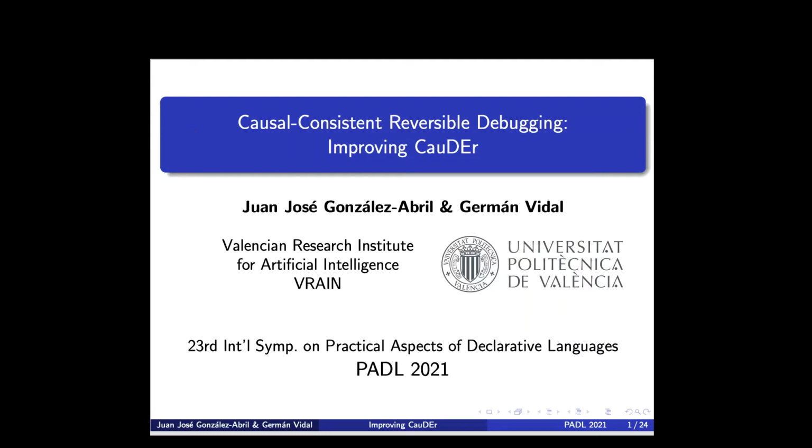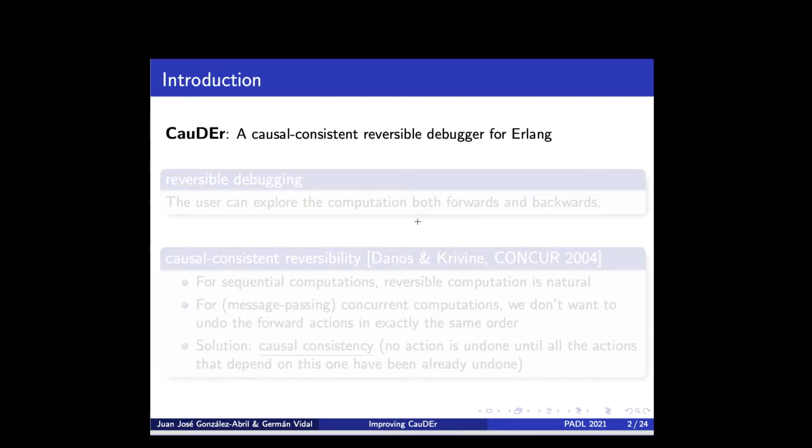Hello everyone, my name is Vidal, and today I'm going to present our recent work on improving CauDEr, which is a causal-consistent reversible debugger for Erlang. This is a joint work with my PhD student Juanjo. We both belong to the Valencian Research Institute for Artificial Intelligence at the Technical University of Valencia, Spain. So let me first briefly introduce CauDEr.